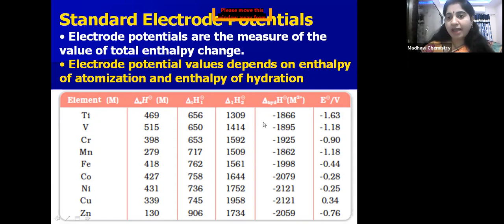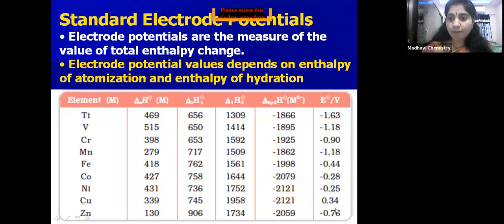If you add all these enthalpies, because electrode potential is the measure of total enthalpy change, these are the values of electrode potential of titanium, vanadium, chromium, manganese, iron, cobalt, nickel, copper and zinc, children. Here, one observation is very important.